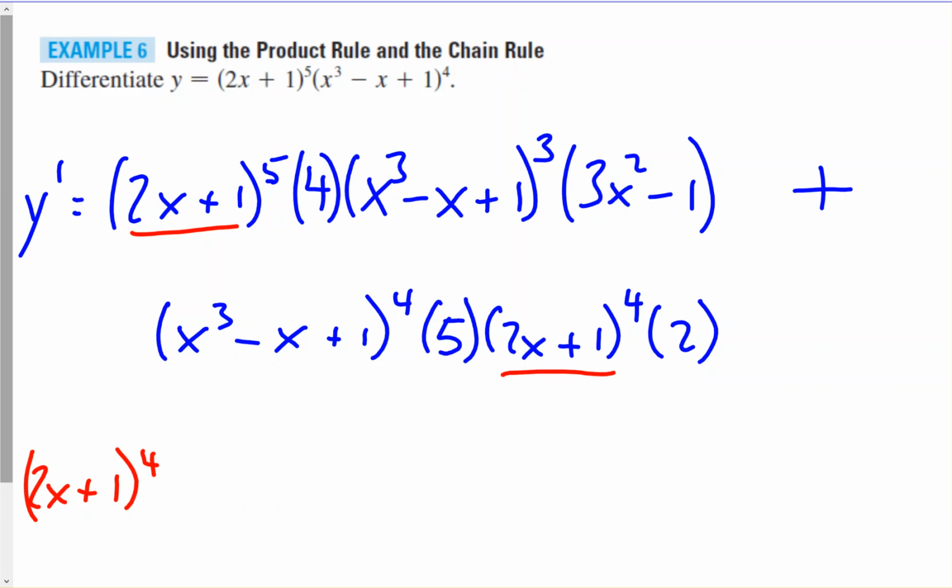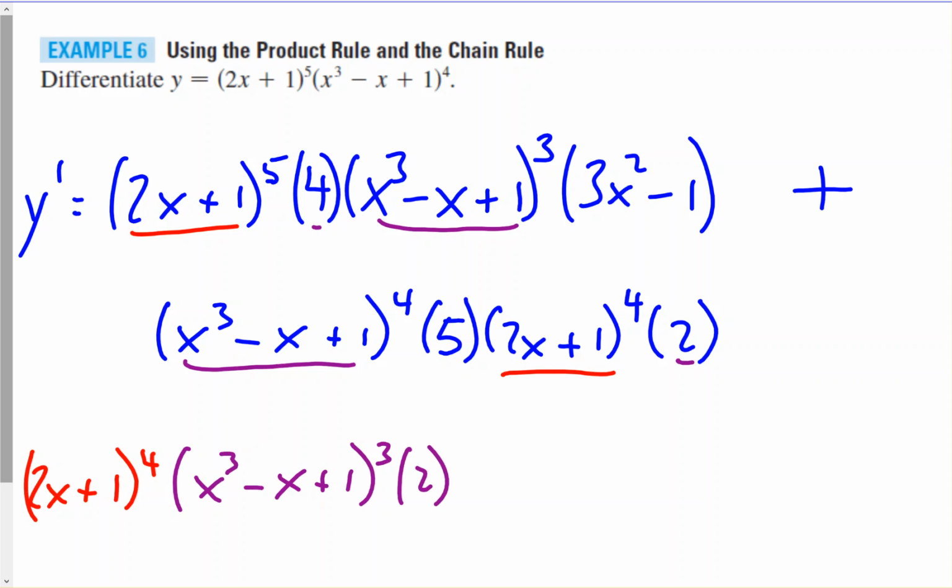Next, they also have a common factor of x cubed minus x plus 1. The common factor would be to the third, so we can factor that out. So we'll have x cubed minus x plus 1 to the third. And then numerically, this has a 4, this has a 2, so we can factor out a 2.